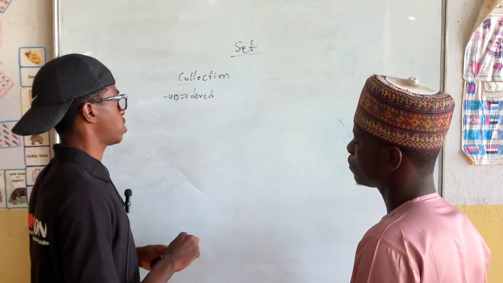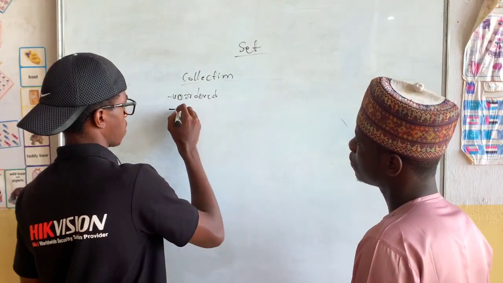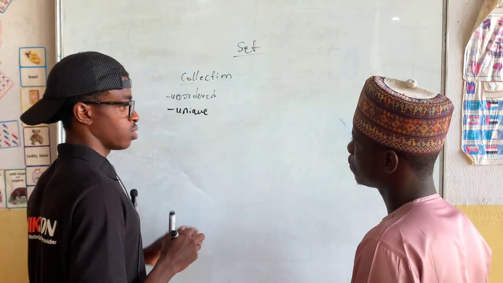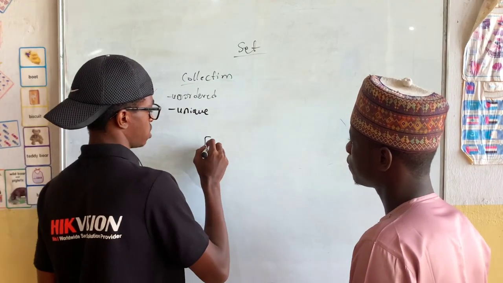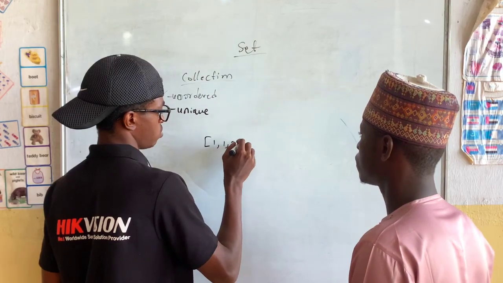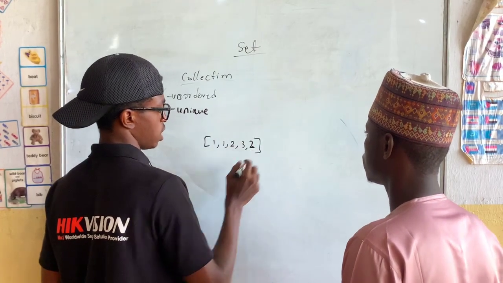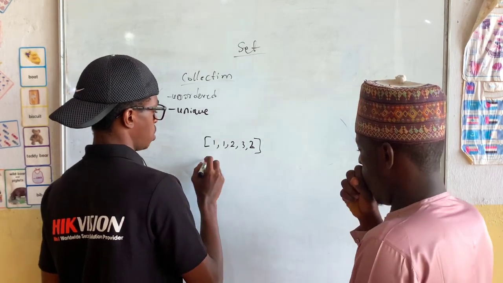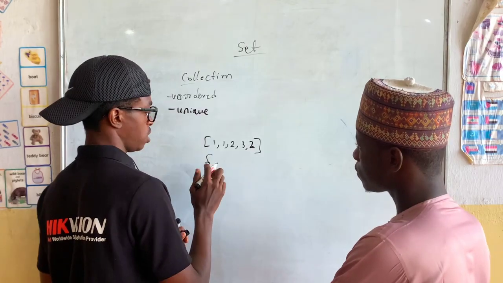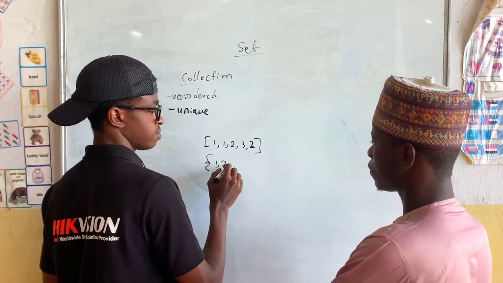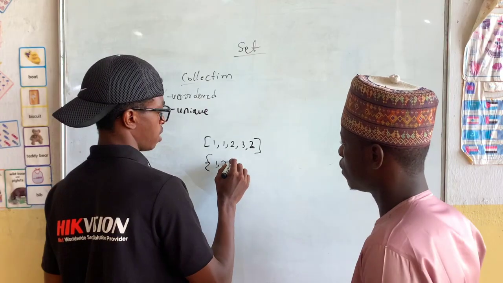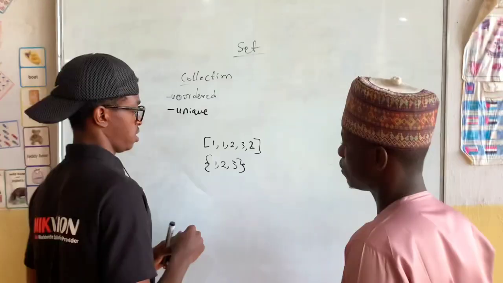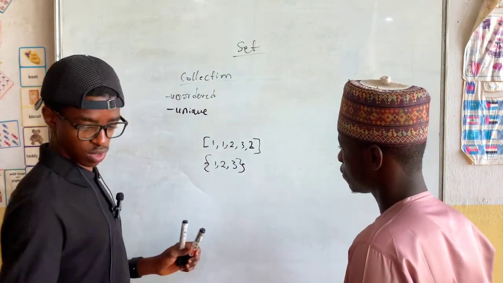Then the second thing you have to know about set is that it's unique. When we say it's unique, it doesn't allow duplicate elements. For example, in a list, we can put 1, 1, 2, 3, and 2 like this. It will work perfectly, and we're going to see all the elements. But in set, no. In set, we can only have unique elements. If I have 1, I will never have another 1. It can't repeat itself. No duplicate, no double element. Only unique. So these are the two things.